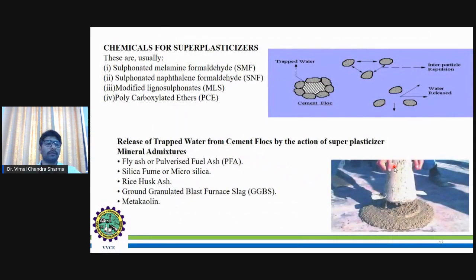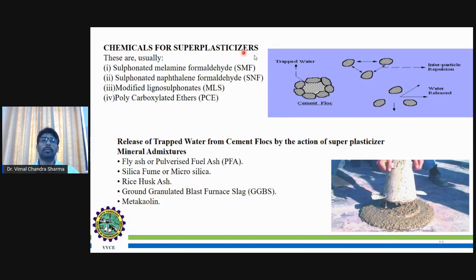Finally, I also mentioned the chemicals for superplasticizers: sulfonated melamine formaldehyde, that is SMF, sulfonated naphthalene formaldehyde, SNF, modified lignosulfonates, MLS, as well as PCE.